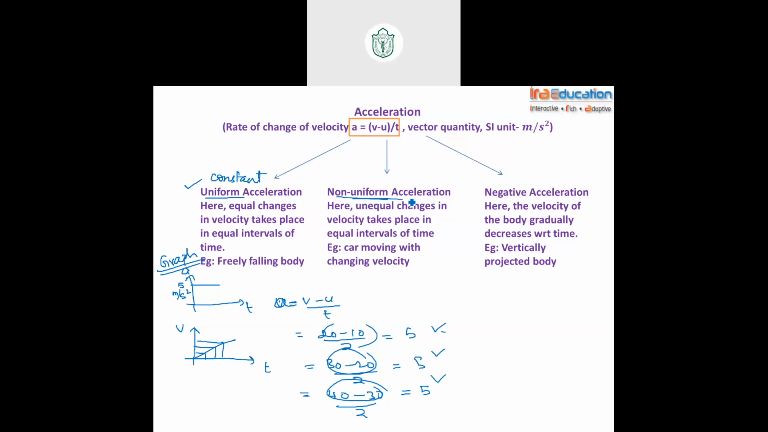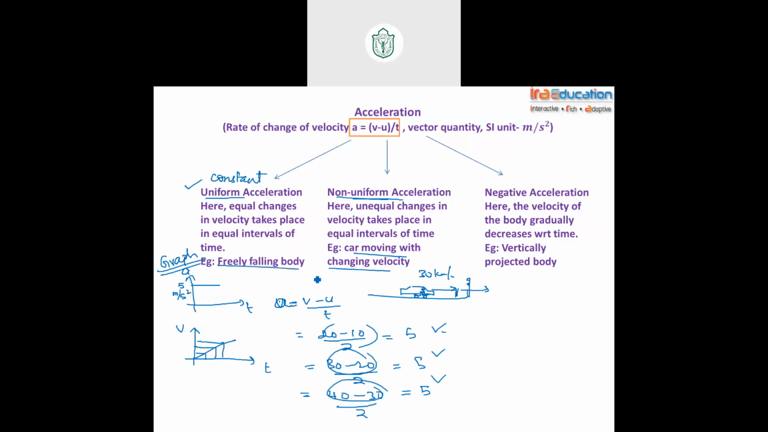It's just that it's changing its velocity continuously. Sometimes it's increasing, sometimes decreasing. See, a car moving with changing velocity. Suppose this is the road, and this is the car. The car is moving on a straight road. Suppose there is a traffic signal. The car is moving at 30 km per hour. On seeing the red light, it comes to rest. After the green light is given, again it moves. So see, continuously it's changing its velocity. So at that time it is moving with non-uniform acceleration.